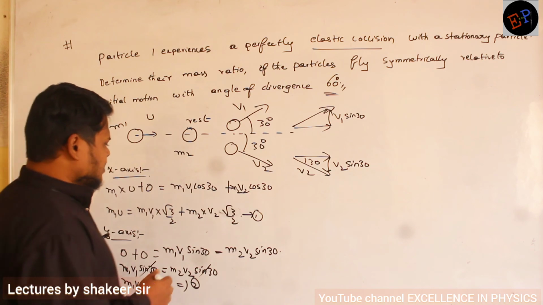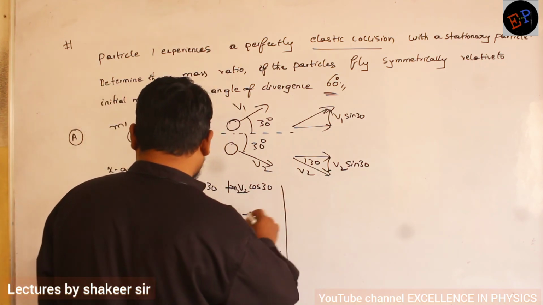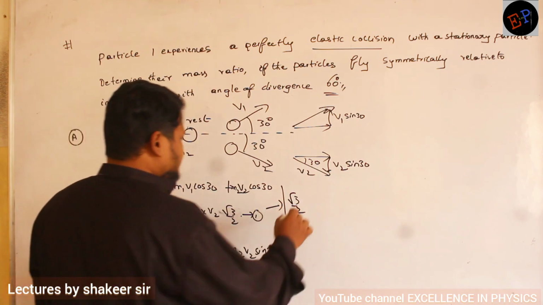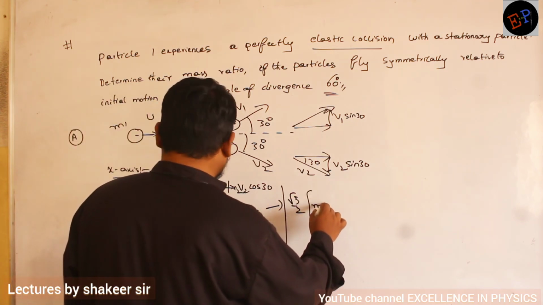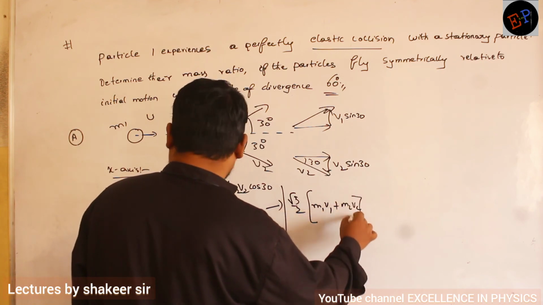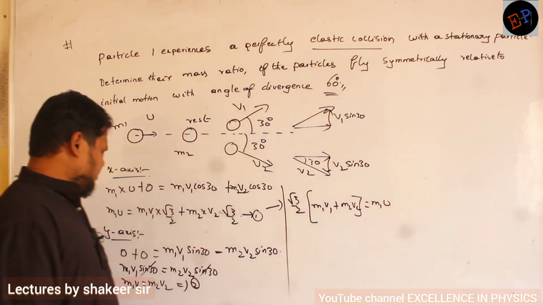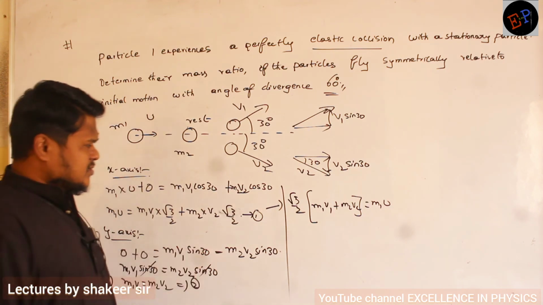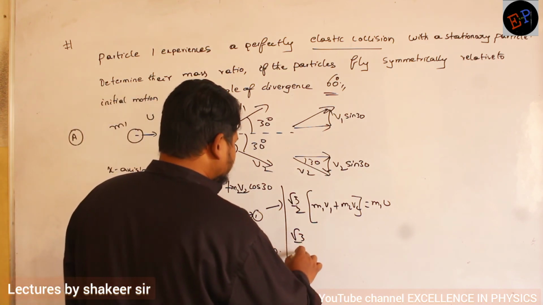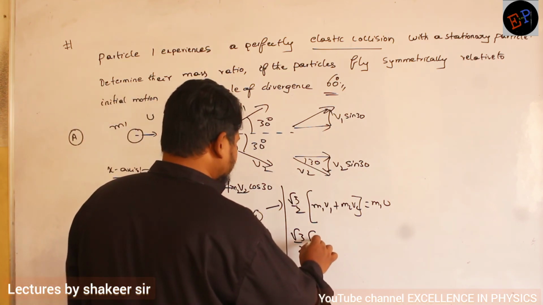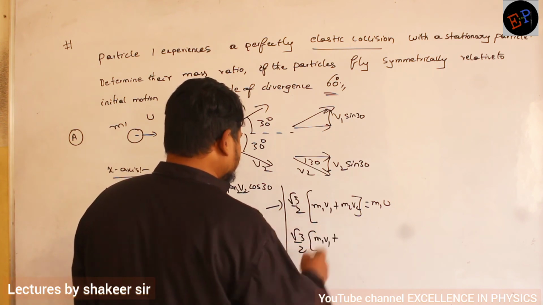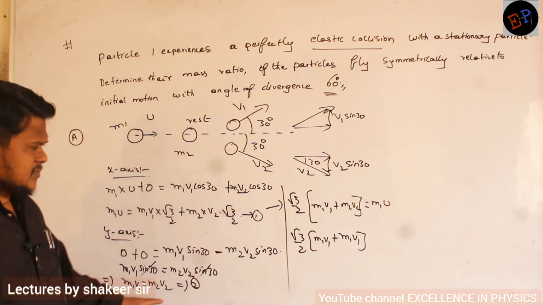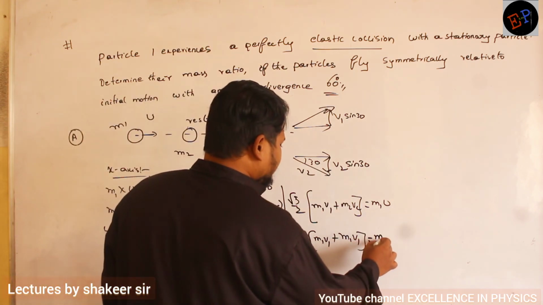Okay, let us see. From this equation, let us take root 3 by 2 common from the first equation. Then I am left with m1 v1 plus m2 v2, which is equal to m1 into u. So instead of m1 v1, I can write m2 v2 also, according to the second equation. So let us substitute here. Root 3 by 2 multiplied by m1 v1 plus, instead of m2 v2, I can again write m1 v1 only, because both of them are equal. So this is again equal to m1 into u.